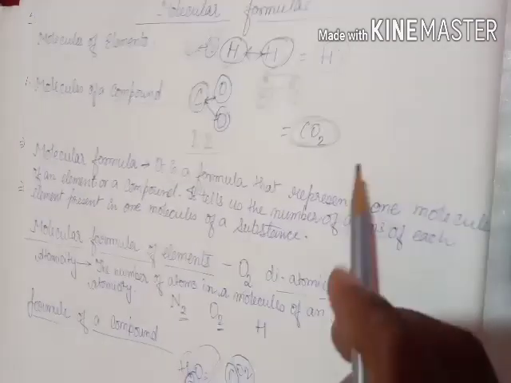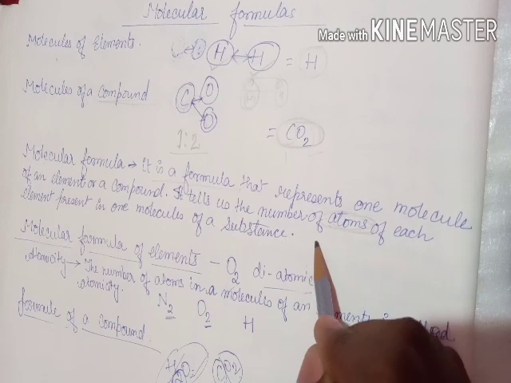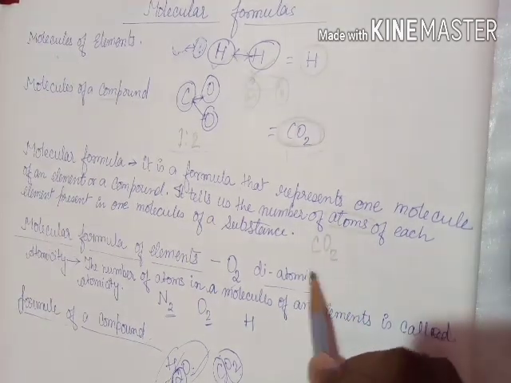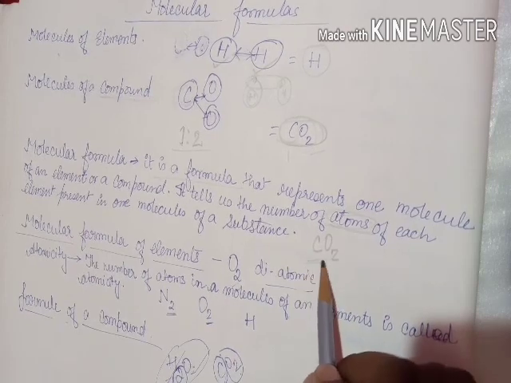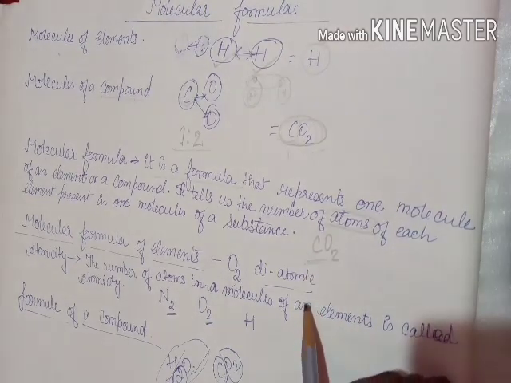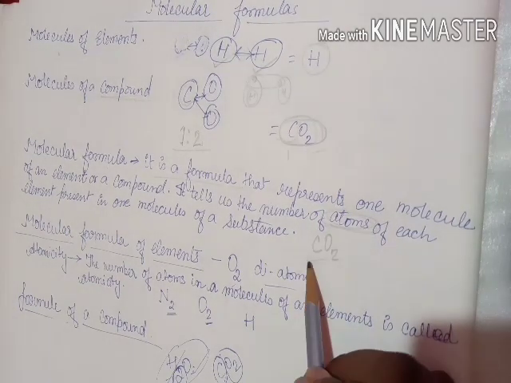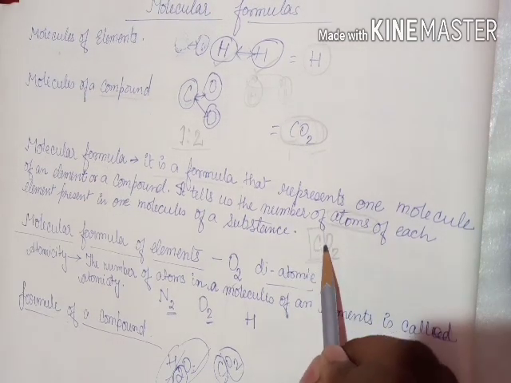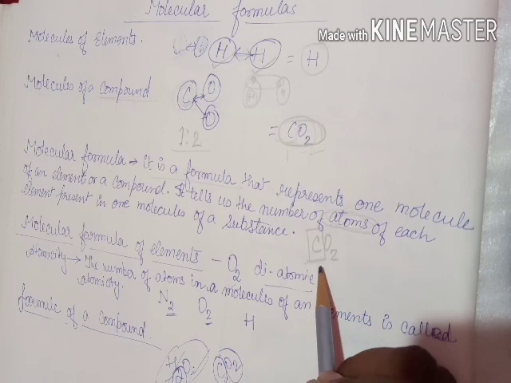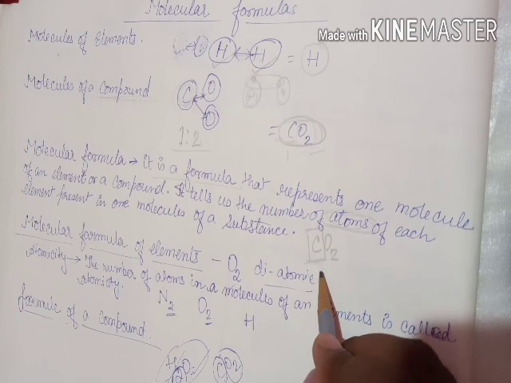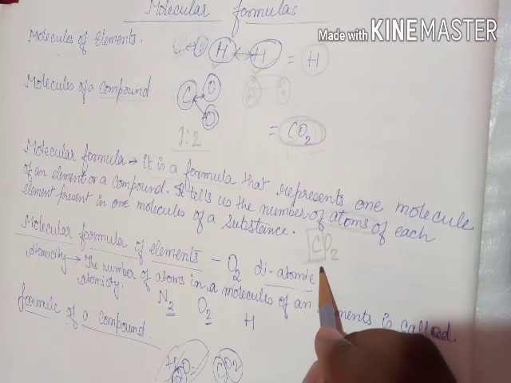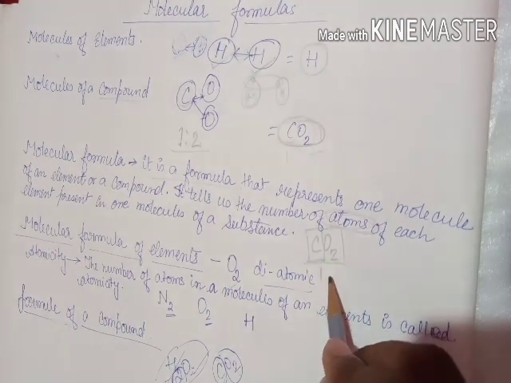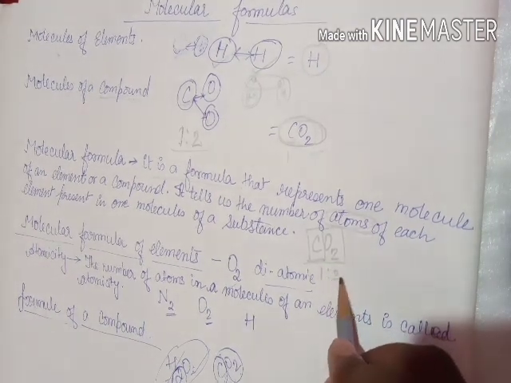For an example, if we see CO2, this is the molecular formula of carbon dioxide. So in this formula we see that the number of atoms of carbon is 1 and the number of atoms of oxygen is 2.